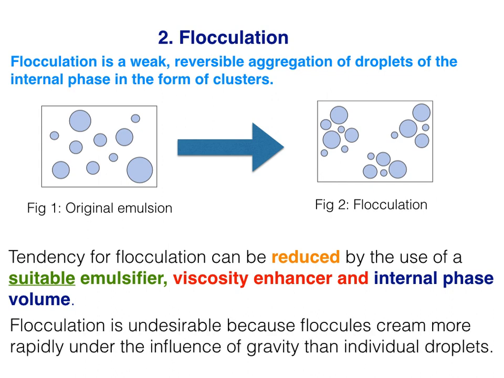Flocculation is also undesirable because floccules cream more rapidly under the influence of gravity than individual droplets, as each cluster or floccule of droplets behaves physically as a single kinetic unit. That's why they tend to cream more rapidly under the influence of gravity than the individual droplets.